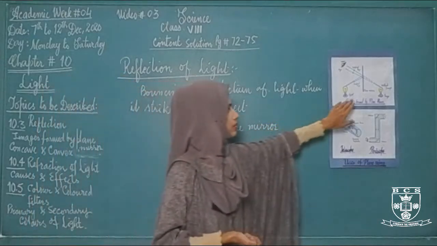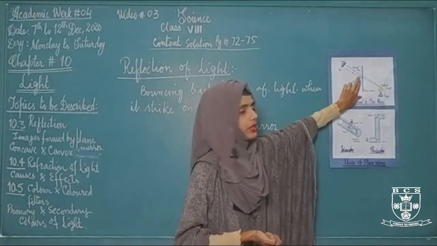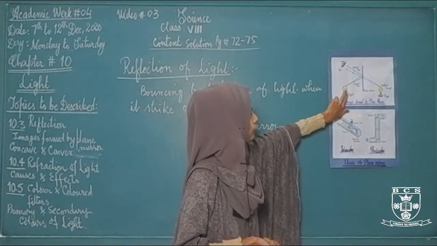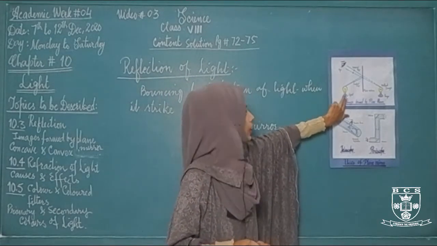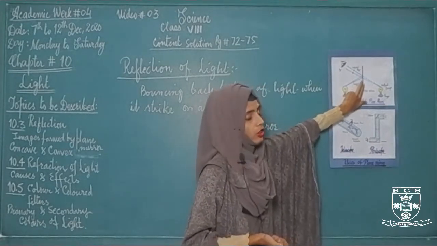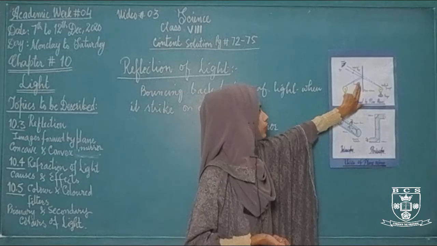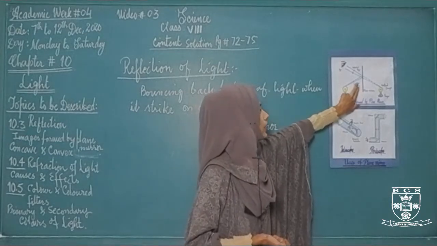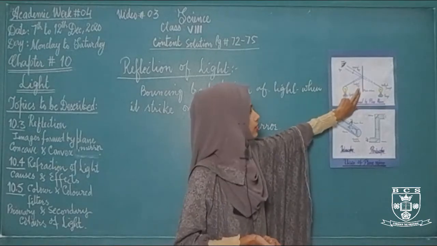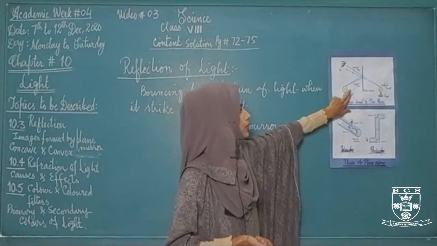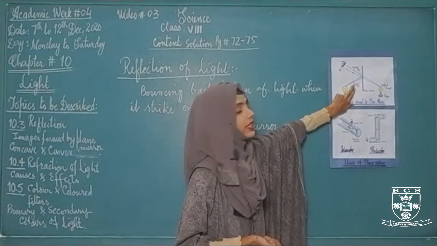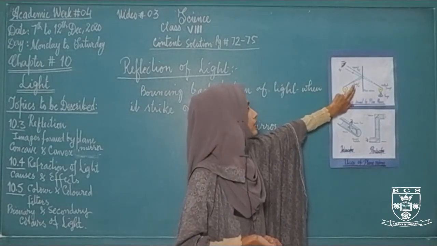As you can see in this diagram, this is a plane mirror, and when the light comes from an object, that is a bulb, the light strikes on the plane mirror, which is an object on which light is striking from a bulb. So the ray that will be formed when the light strikes on an object, that is a plane mirror, जब bulb से जा रही है कहाँ plane mirror की तरफ, तो that ray of light is called incident ray. It is called incident ray.